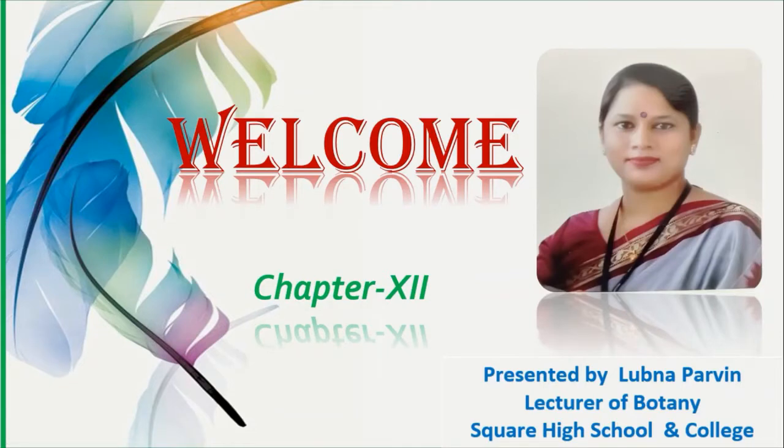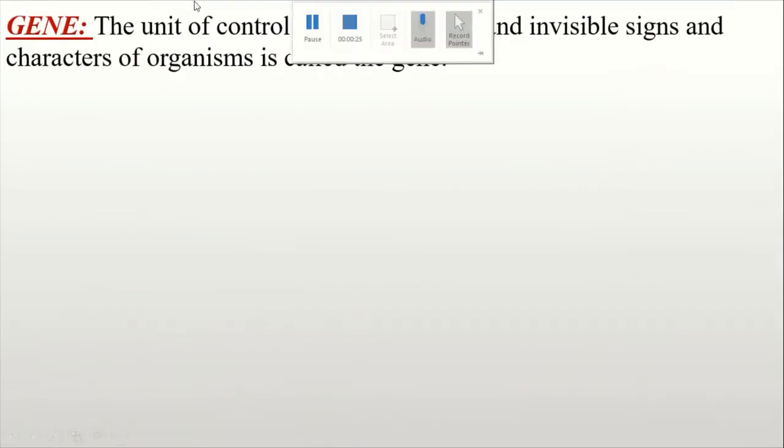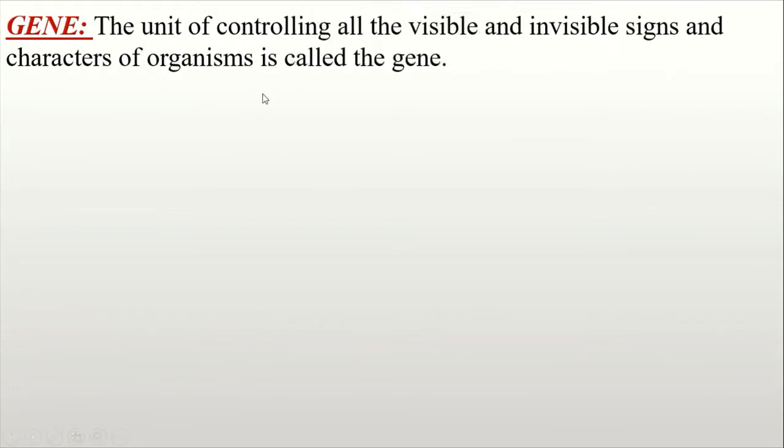Today we are going to discuss some important topics from chapter 12, that is heredity in organisms and evolution. Now let's see the first topic, that is gene. The unit of controlling all the visible and invisible signs and characters of an organism is called gene. Gene is the smallest chemical unit which bears hereditary characters.